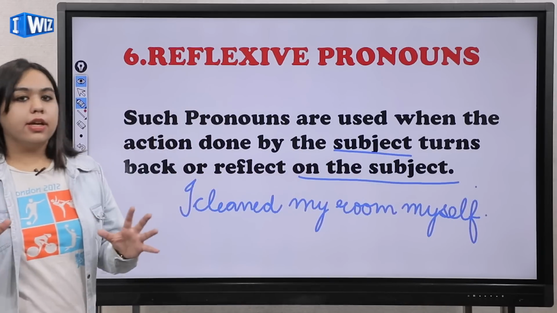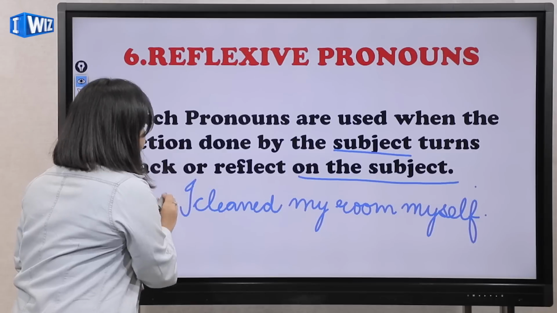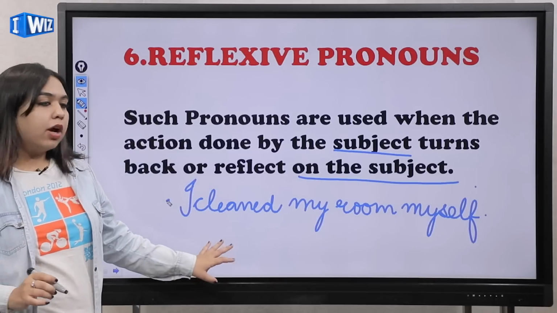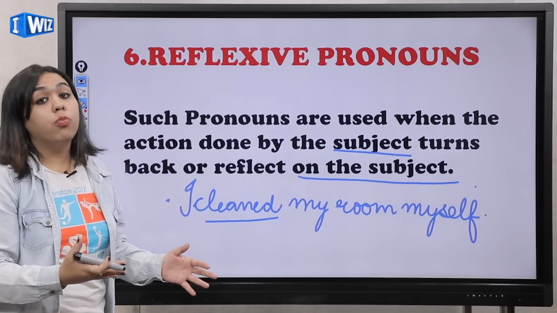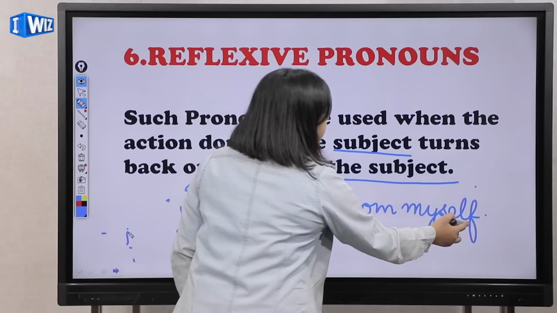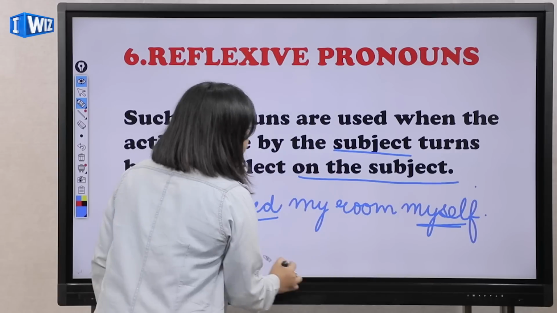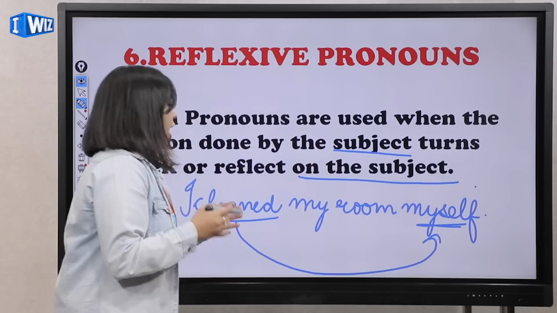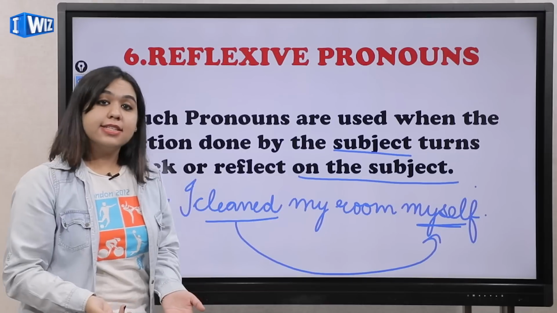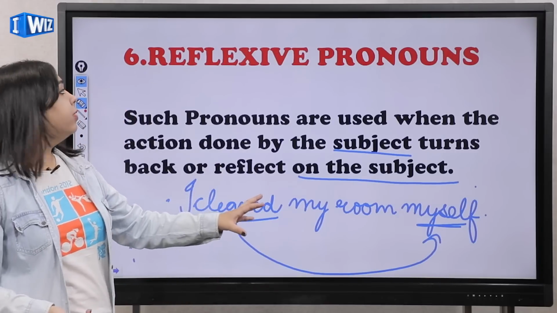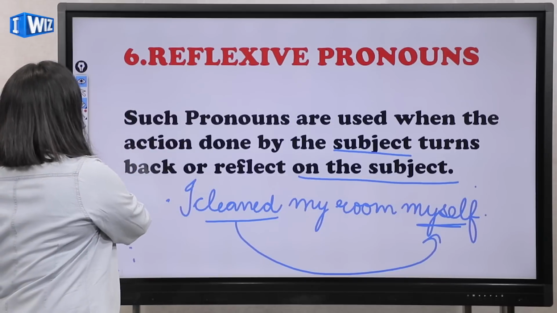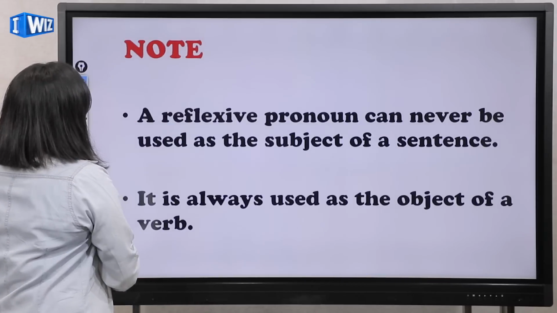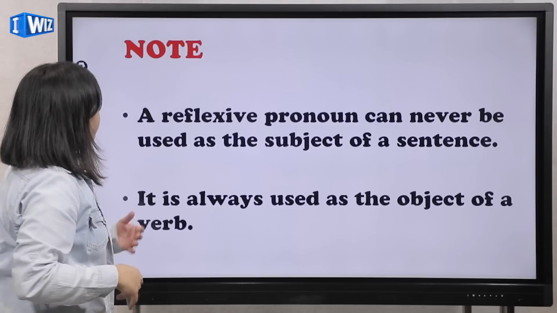So what do you think is really happening in this sentence? I'm talking about cleaning my room. There is an action that I performed. I said that I cleaned my room myself. So here, when it reflects back, it's like, who cleaned my room? I cleaned my room myself. So myself will be a reflexive pronoun here. We'll be reading about more examples, and I hope that it clears your doubts.